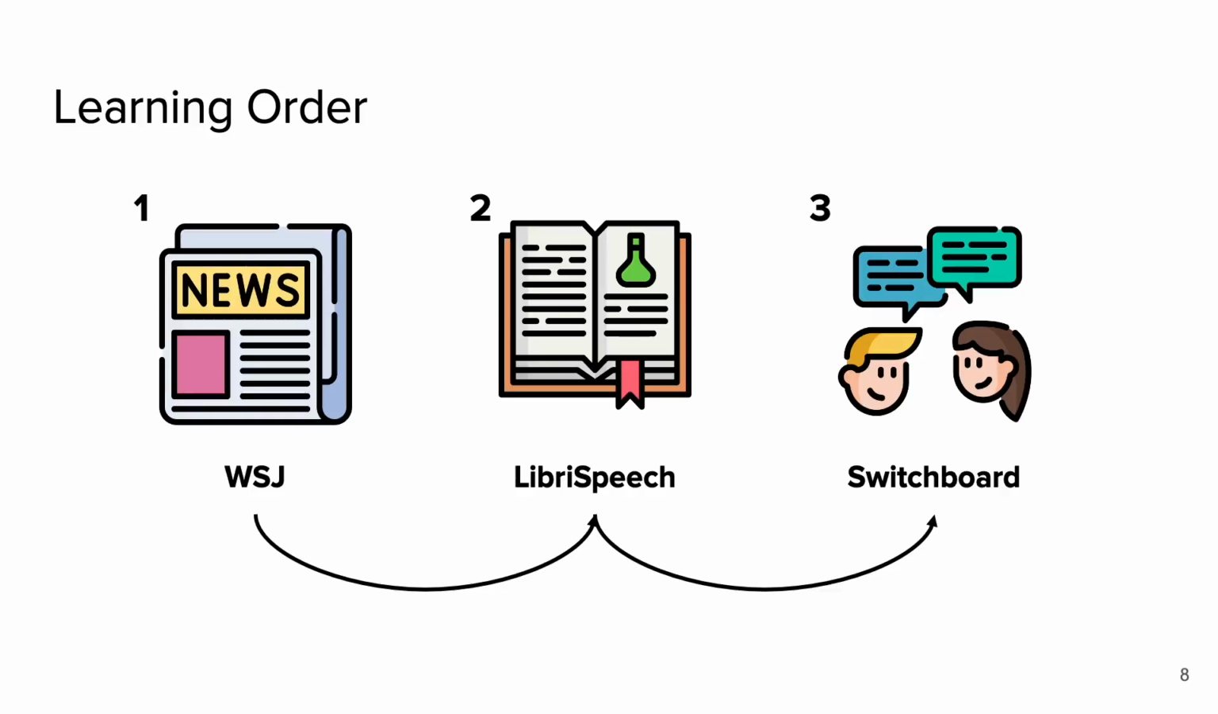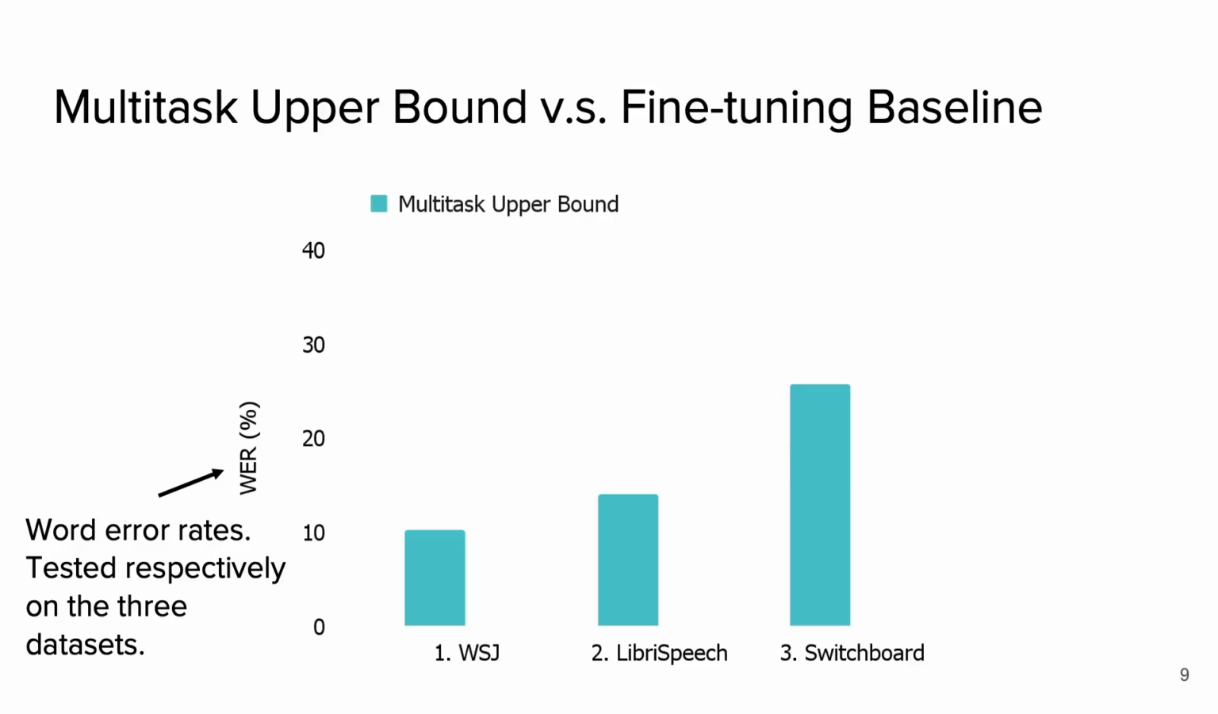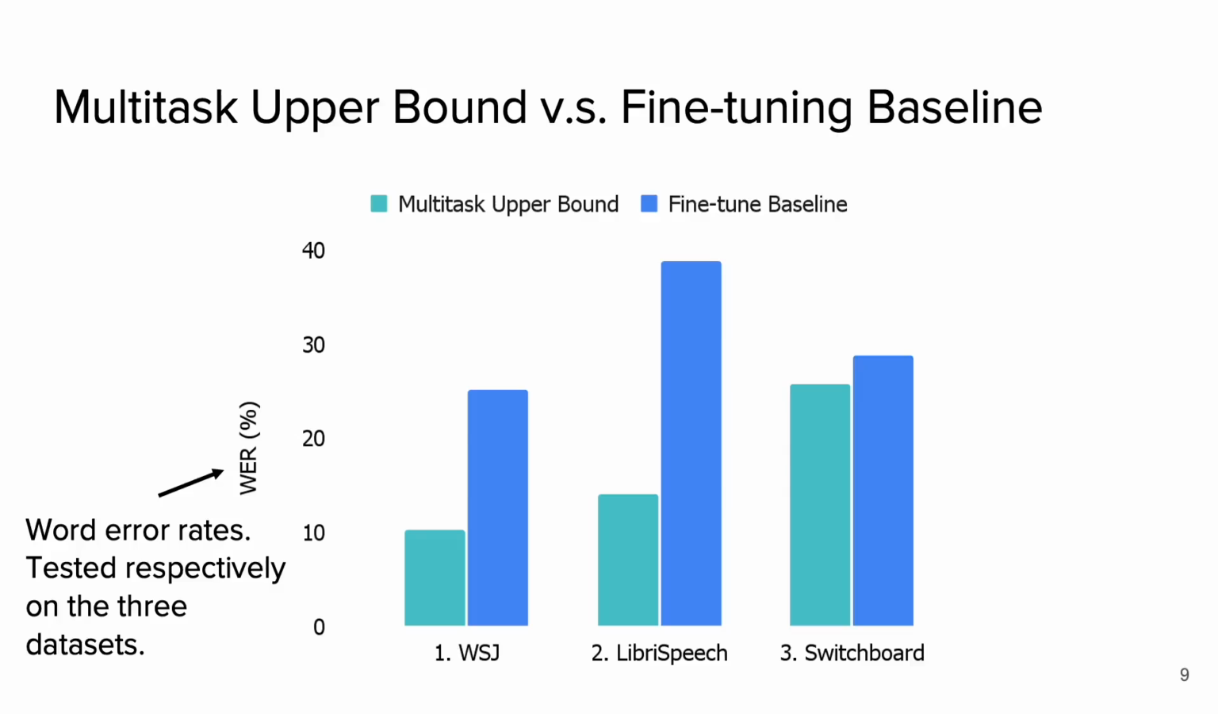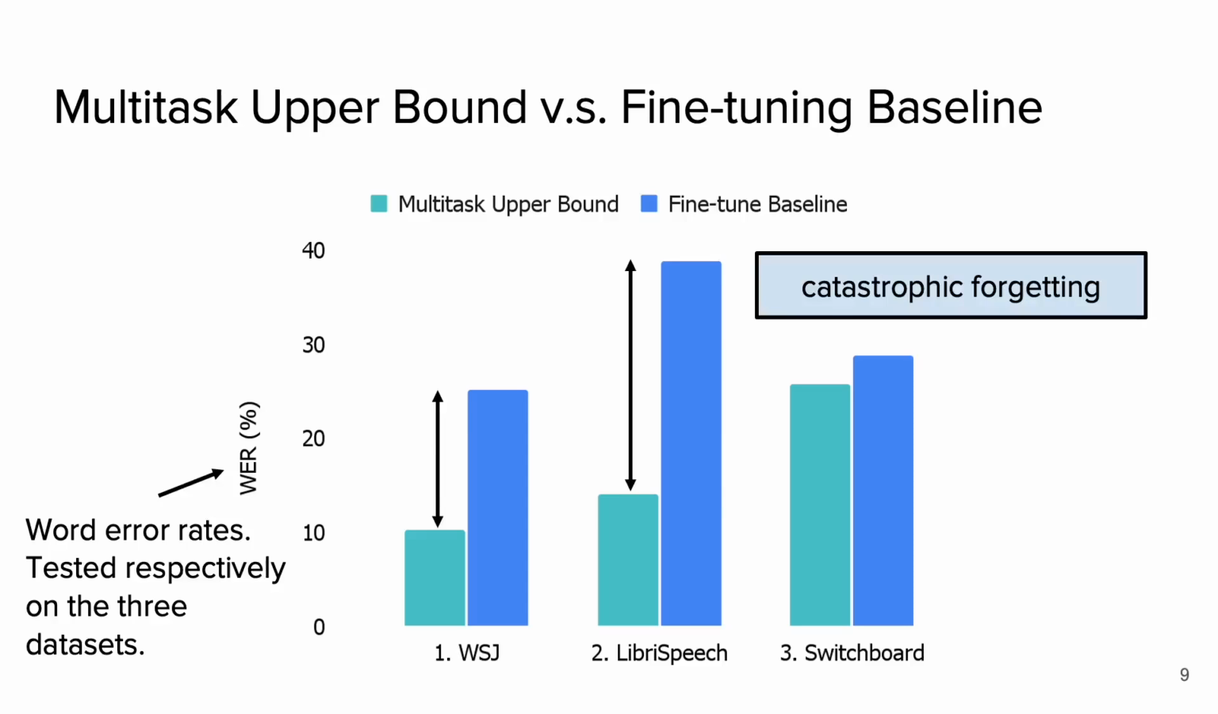In our experiments, the end-to-end ASR models were trained with Wall Street Journal, Libre Speech, and Switchboard sequentially. We first compared the multitask upper bound and the fine-tuning baseline by inspecting the word error rates tested respectively on the three datasets. The significant increases of word error rates in the first two datasets was the catastrophic forgetting.